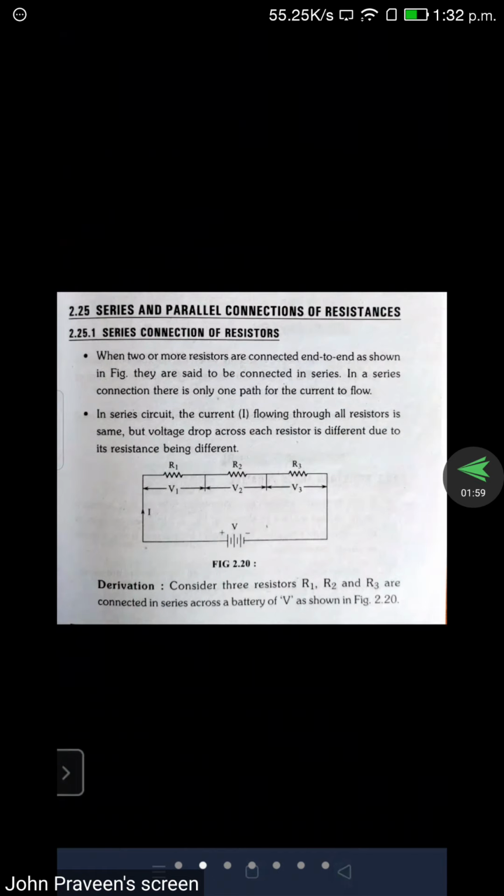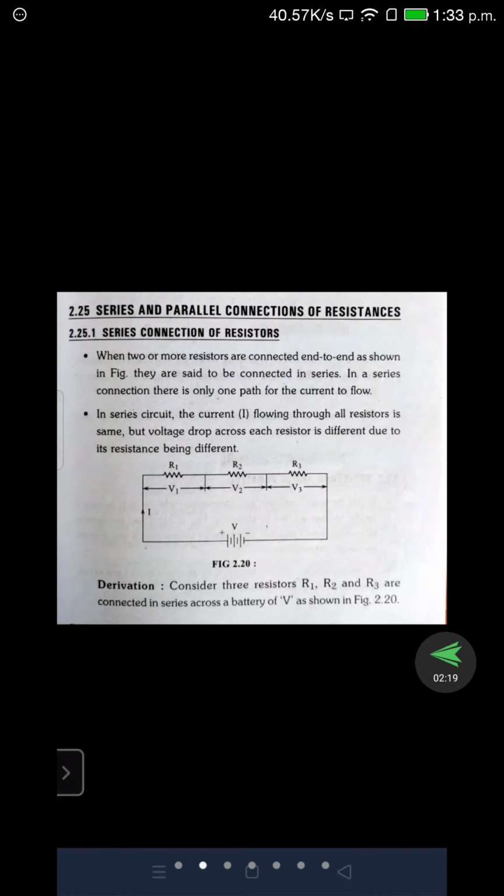So last class we discussed series and parallel connection of resistances. So basically we have two types of elements: active elements and passive elements. Active elements are called voltage source and current source. Passive elements are the resistor, inductor and capacitor. So let me discuss the resistor concept.